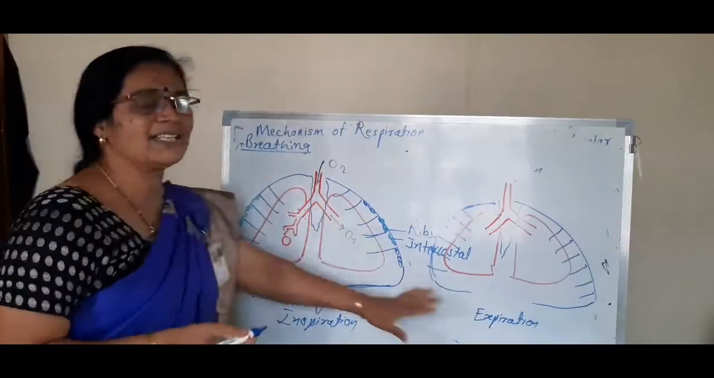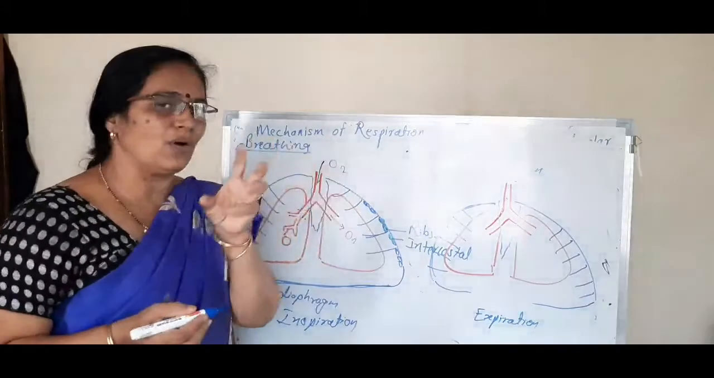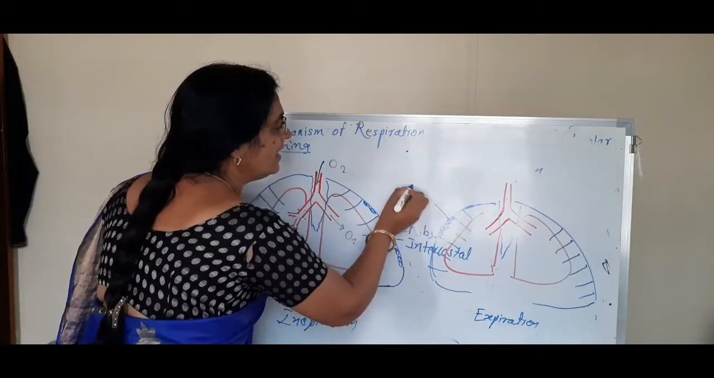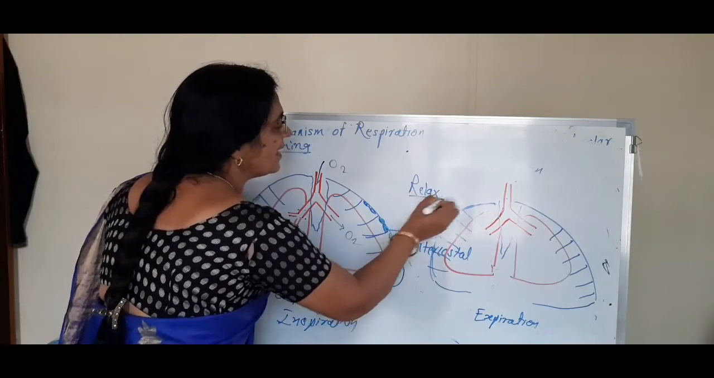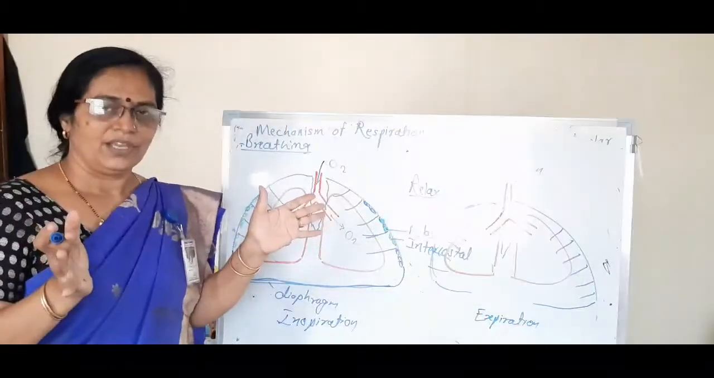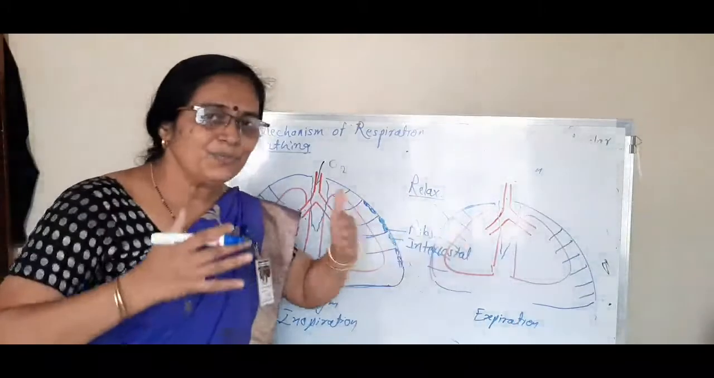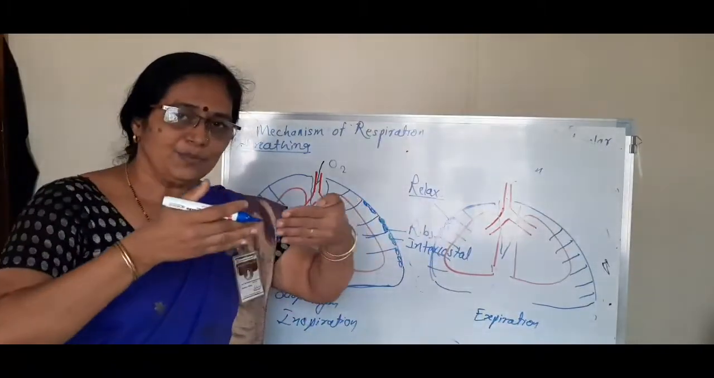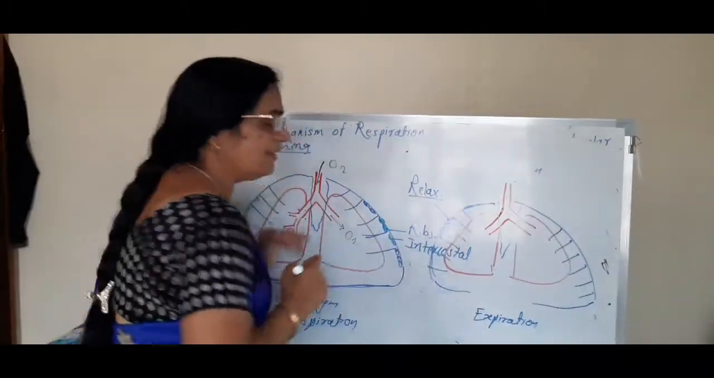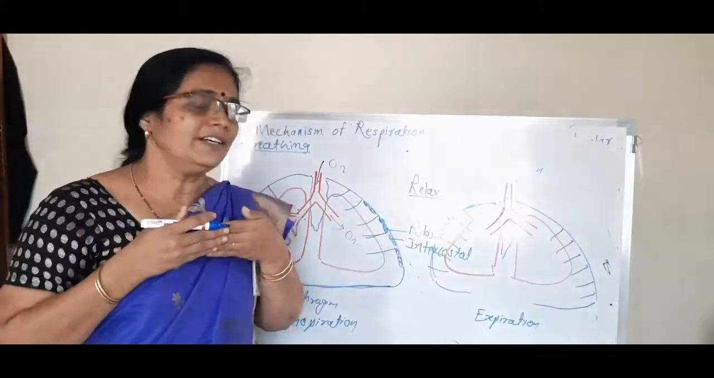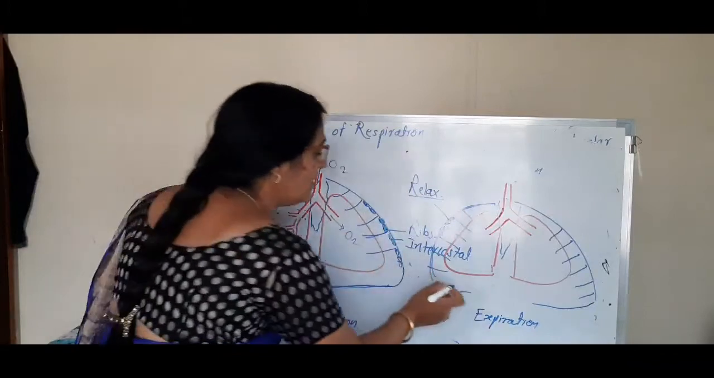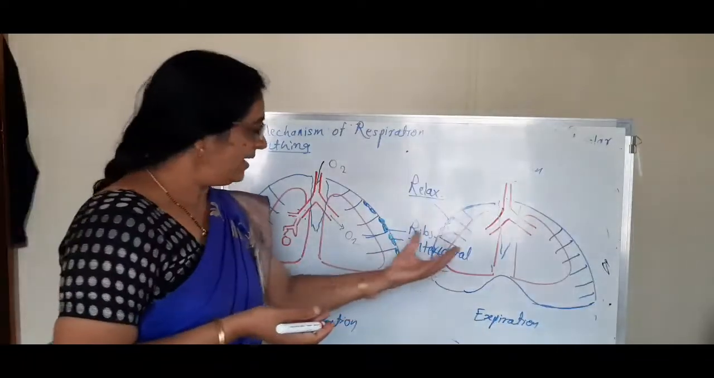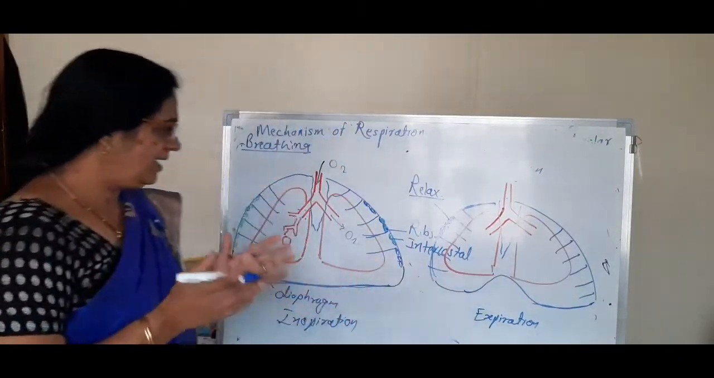What happens during expiration? Here, during inhalation, the intercostal muscles contract, but here the intercostal muscles get relaxed. Due to the relaxation, the ribs are pulled in an inward direction, and the sternum is pulled inward. The diaphragm becomes dome shaped, and that's why the thoracic cavity decreases in size.